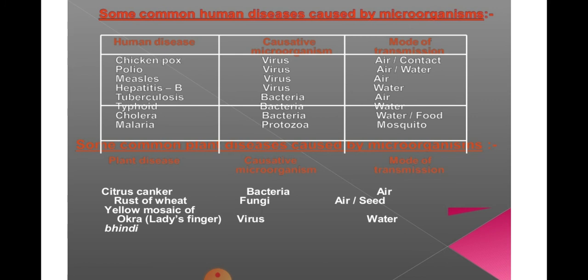Now some common human diseases caused by microorganisms. Here is a table. In this table these human diseases are given, and which microorganism is responsible for that, and what is the mode of transmission. And in the second table it is given for the plants.